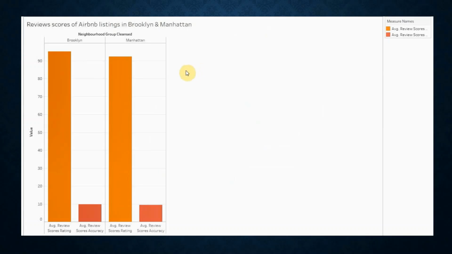Lastly, let's look into the reviews of the Airbnb listings in Brooklyn and Manhattan. In this chart, the first column is for Brooklyn and the second is for Manhattan. The orange ones are average review score rating and the pink ones are average review score accuracy. For Brooklyn, we have 95.13 average review score rating and 9.77 average review score accuracy. For Manhattan, we have 92.37 average review score rating and 9.45 average review score accuracy.